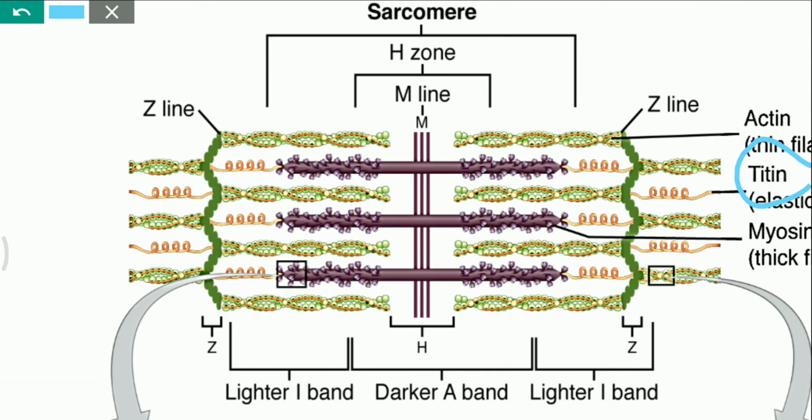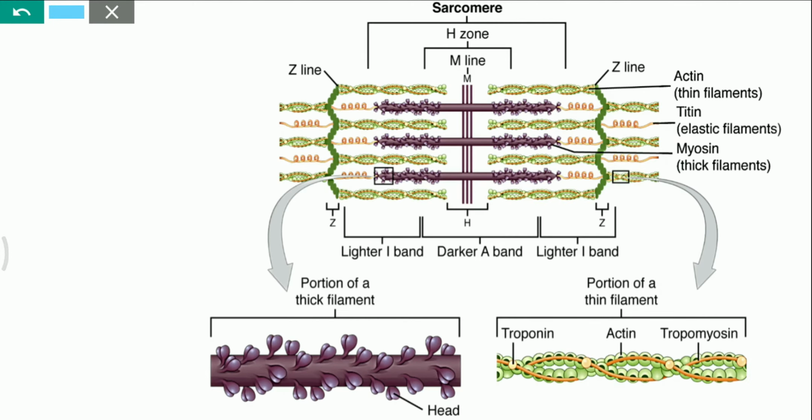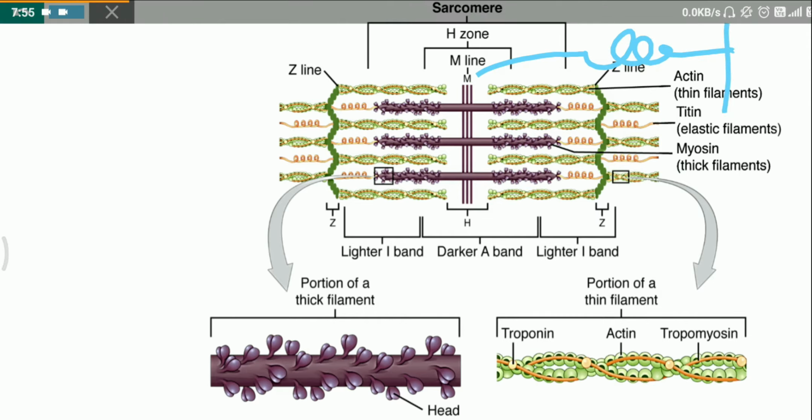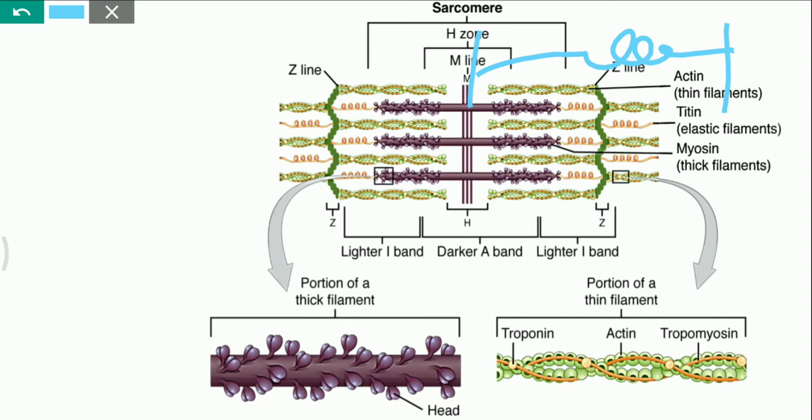So the first structural protein is titin. This yellow colored one is called titin. Titin helps in the attachment of thick filaments to the Z disc. This titin protein is attached to the M line. So here it is attached to the Z disc and here it is attached to the M line. In between, it attaches and stabilizes the thick filament.